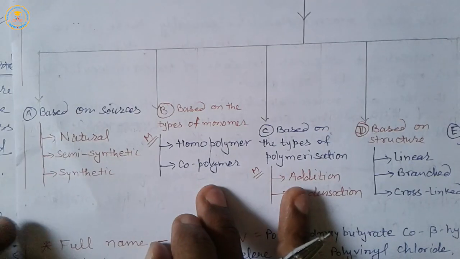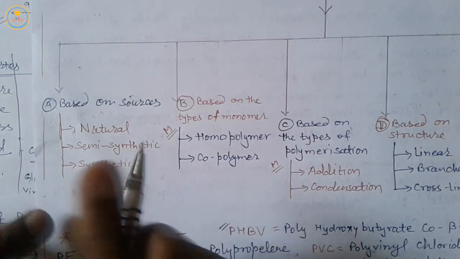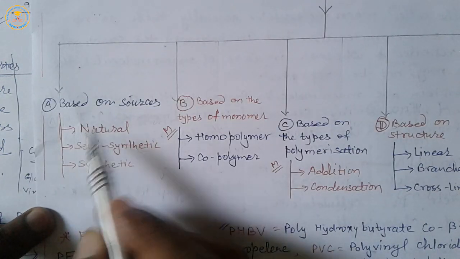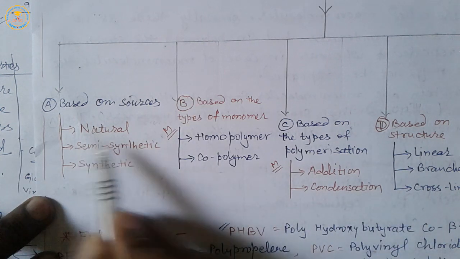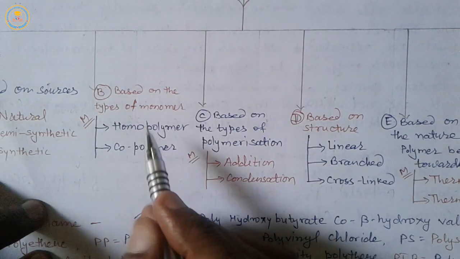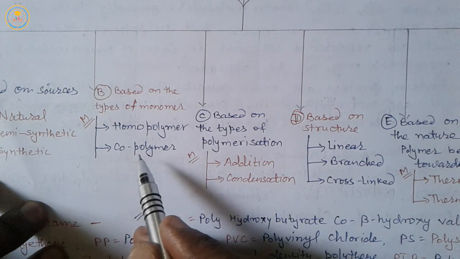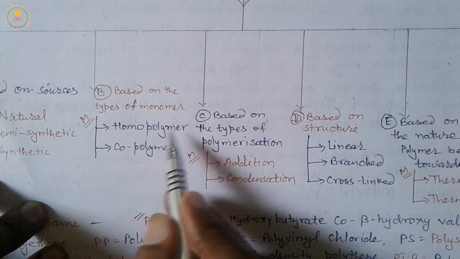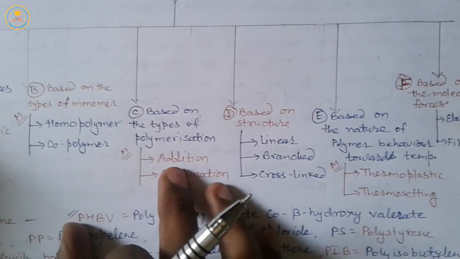First of all, based on sources. On the basis of sources, polymers are of three types: natural, semi-synthetic, and synthetic. On the basis of types of monomers, polymers are of two types: homopolymer and copolymer. Very, very important classification.